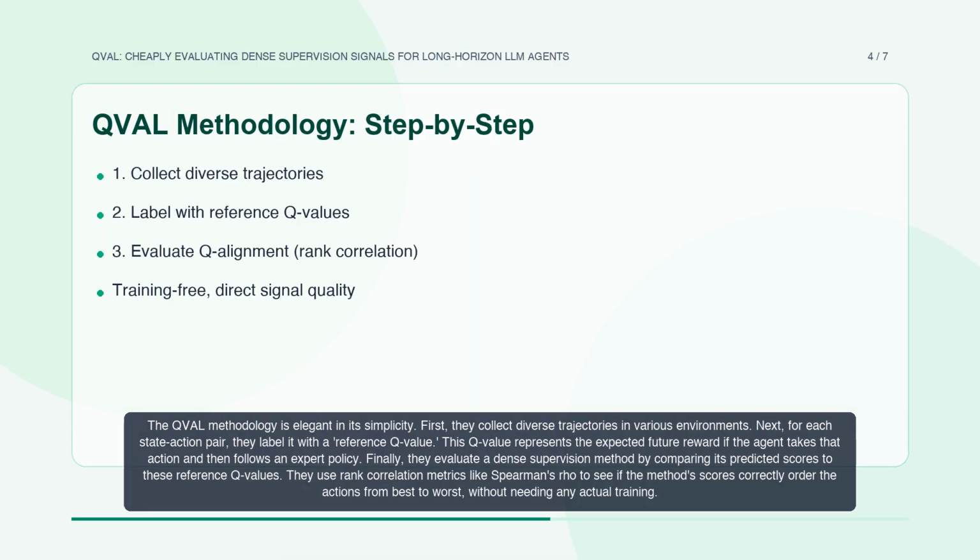The QVAL methodology is elegant in its simplicity. First, they collect diverse trajectories in various environments. Next, for each state-action pair, they label it with a reference Q value. This Q value represents the expected future reward if the agent takes that action and then follows an expert policy. Finally, they evaluate a dense supervision method by comparing its predicted scores to these reference Q values. They use rank correlation metrics like Spearman's rho to see if the method's scores correctly order the actions from best to worst, without needing any actual training.